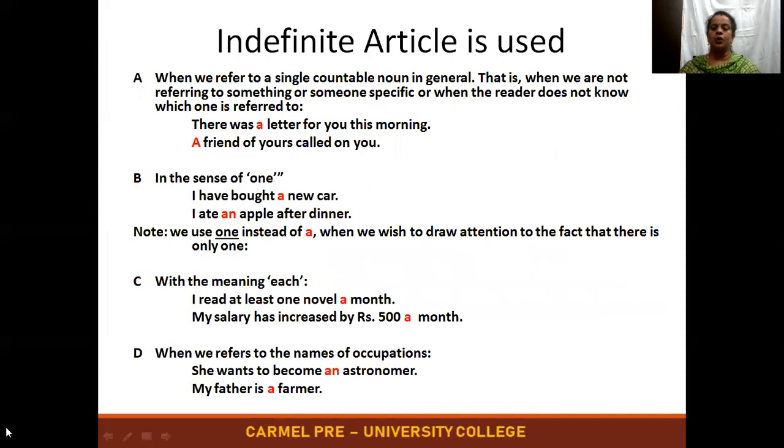Okay, so now we'll go in detail about indefinite articles, that is a or an. The definite article the will be taught in the next class. So today we'll be going in detail about indefinite articles.